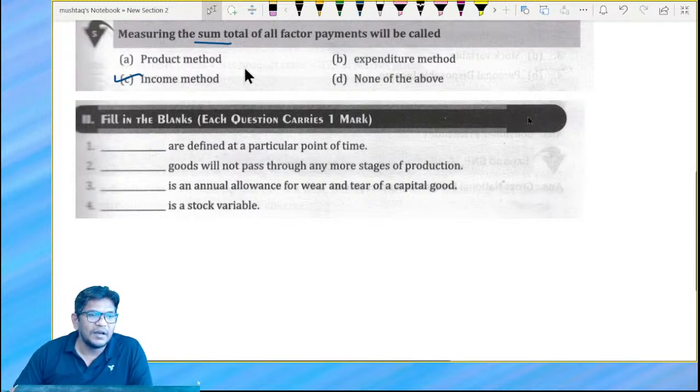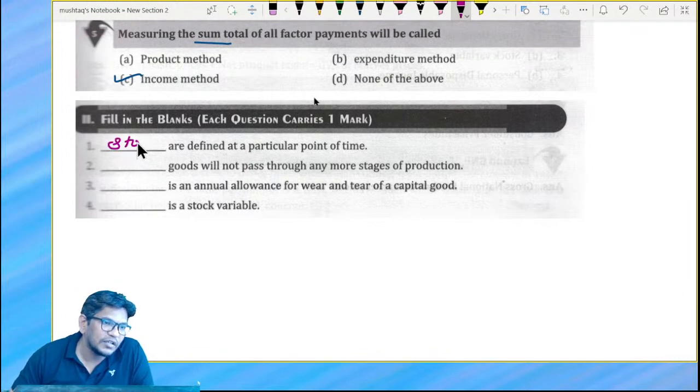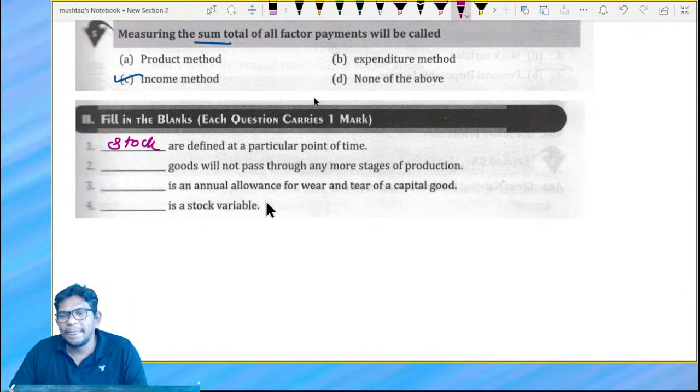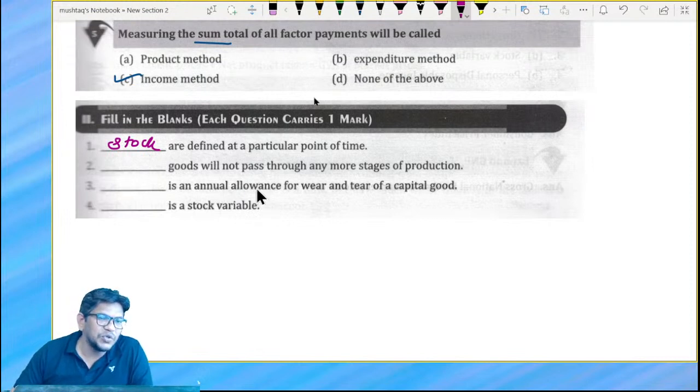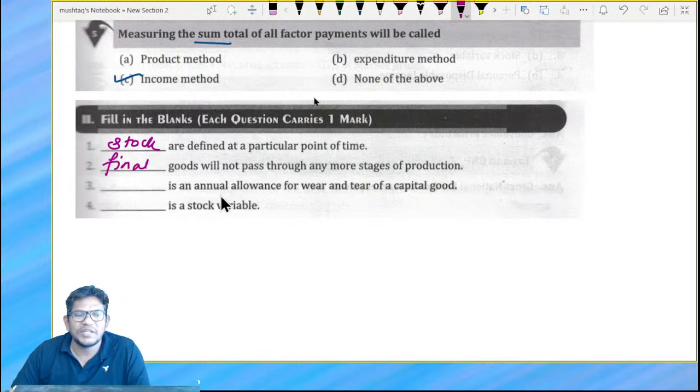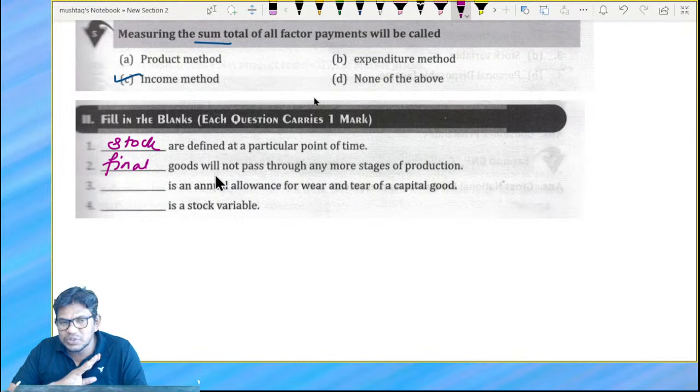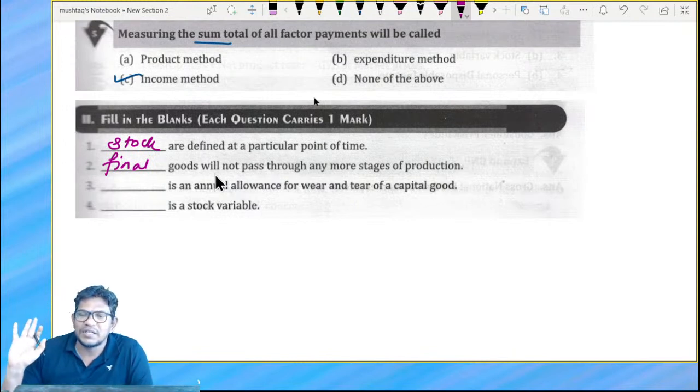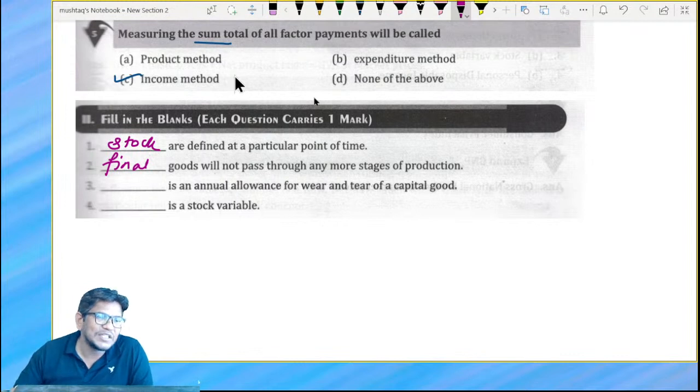Next, just have a look here. What we have, bacho? Dash are defined at a particular point of time. You know that, right? Stock we define at a particular point of time. Correct? And which are the goods which do not pass through any more stage? Finished goods. You can say final, or finished goods, because goods which do not pass through any more stage are for final consumption. If it is goods for final consumption, bacho, it is called a final stage.